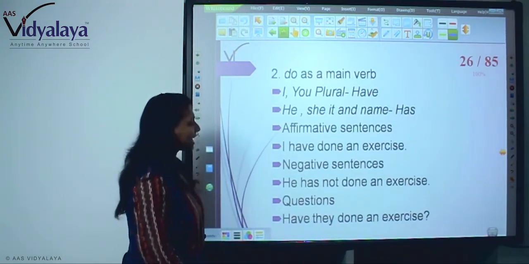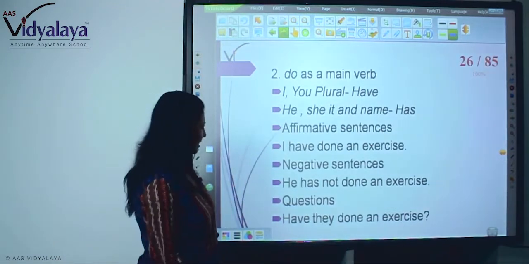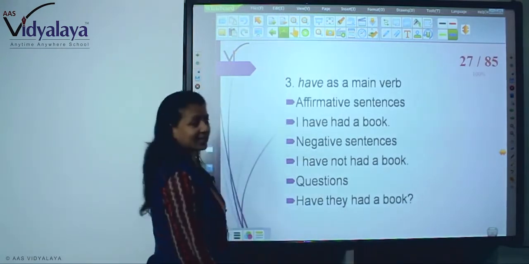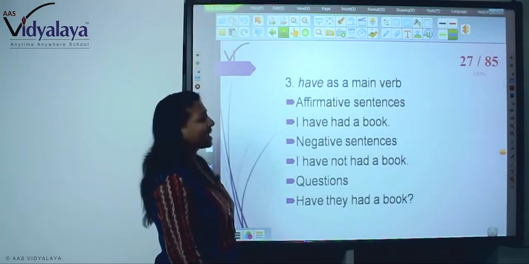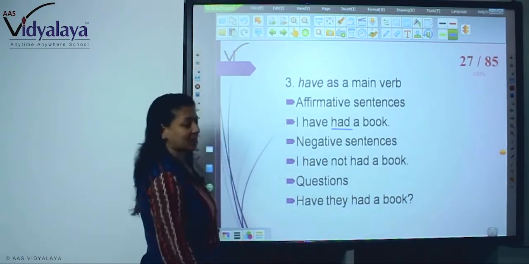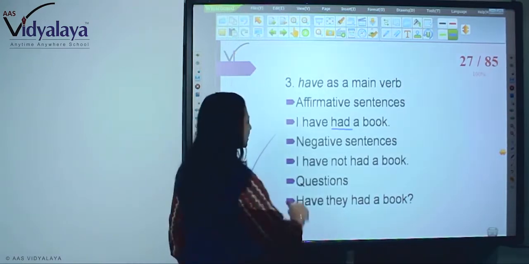So, affirmative sentence, I have done an exercise. Negatives, he has not done an exercise. And question, have they done an exercise? Now, have as a main verb. I have had a book. This is the third form, past participle. I have not had a book. Have they had a book?